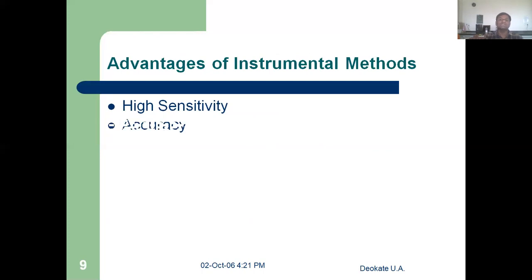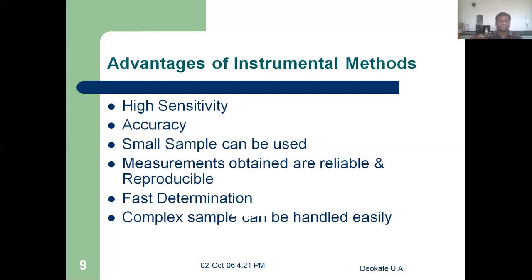So what are the different advantages of instrumental methods? First is high sensitivity compared to chemical methods. Second is accuracy. Accuracy is nothing but closeness to the standard or true results. We can say 100% accurate results are possible only with instrumental methods, because in chemical methods we have different problems, like handling so many steps. There may be chances of human errors, and maximum human errors are avoided in instrumental methods. That's why their accuracy is higher.